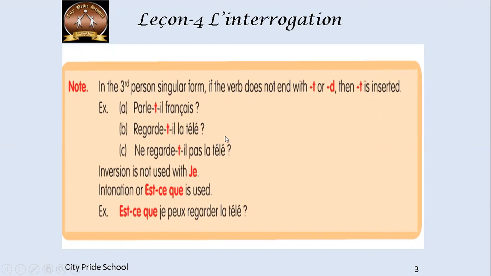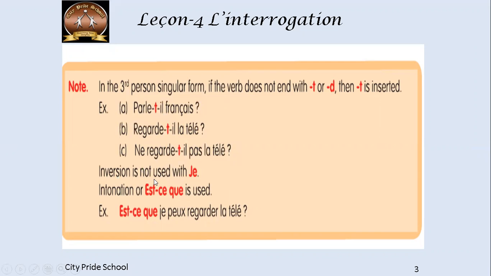Regarde-t-il la télé? Ne regarde-t-il pas la télé? Okay, so these are the examples. Whenever the subject is starting with a vowel and the verb ends with a vowel, the two vowels cannot be together. So that is why we will put a t in between during inversion.